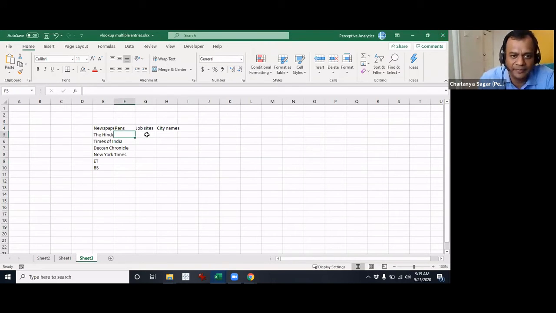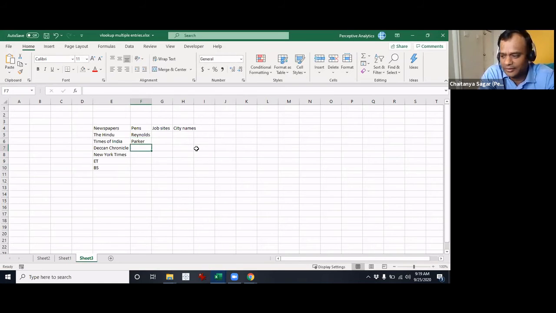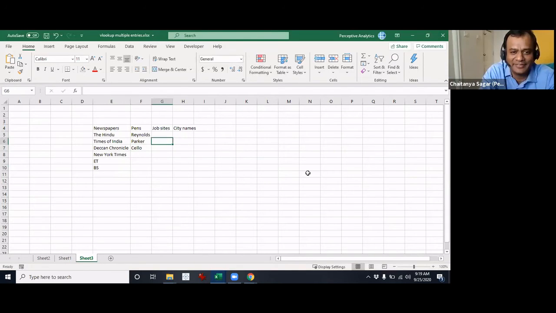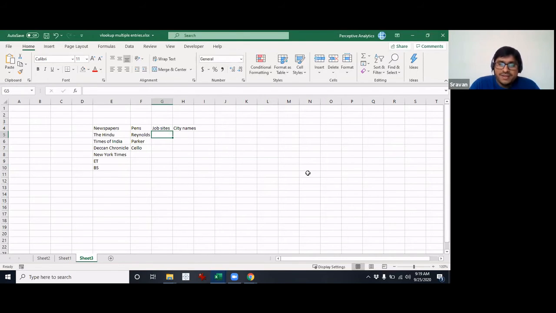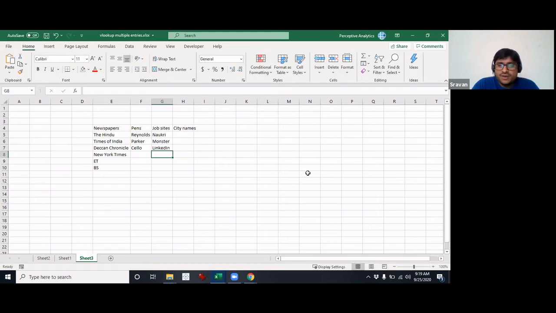So pens. Who has pens? Swapnil. Renault, Parker, Cello, Pilot. Okay, that's sufficient. It is good enough for us. Job sites: Naukri, Monster, LinkedIn, Freshers World. Cool, that's sufficient.